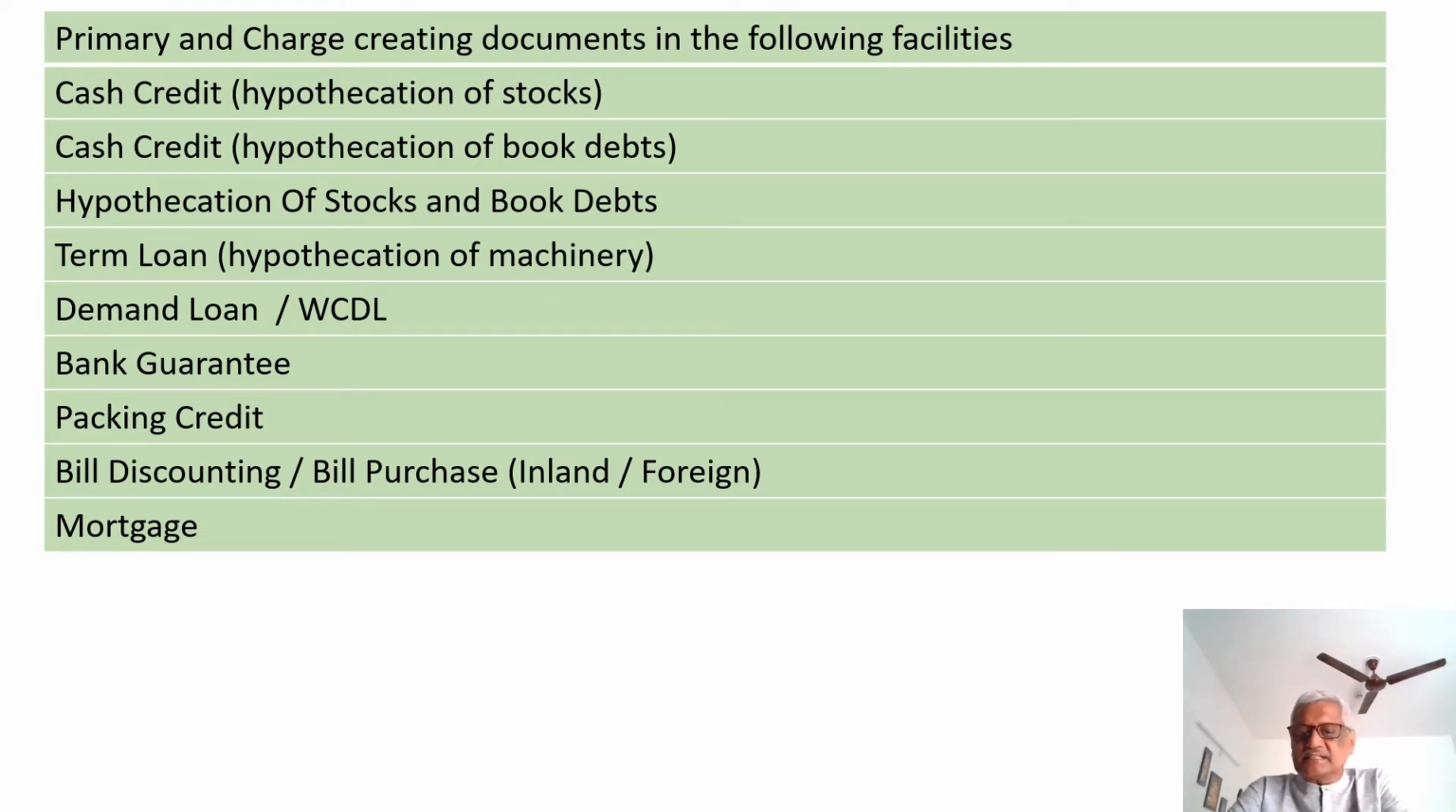When it comes to bill purchase and bill discount, whether inland or foreign, the primary document will be the demand promissory note and the charge creating document will be the receivables charged to the bank. When it comes to a mortgage, depending upon the nature of the credit facility, a charge is created on a mortgage for the purpose of giving a demand loan. The primary document will be the DPN and the charge creating document will be either a deed of mortgage or a memorandum of deposit of title deed.